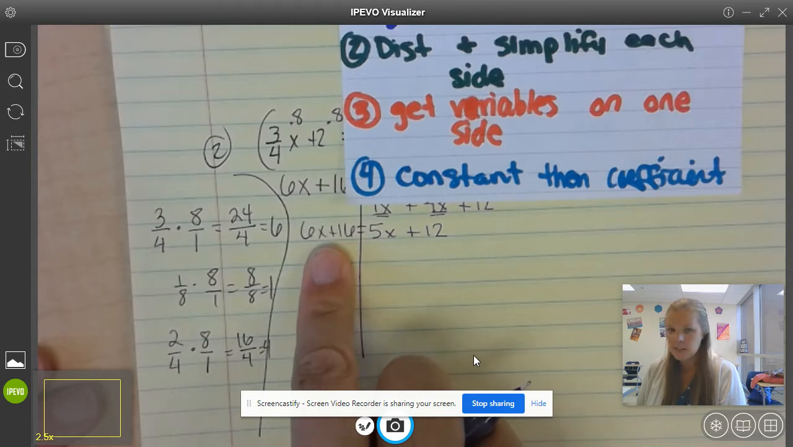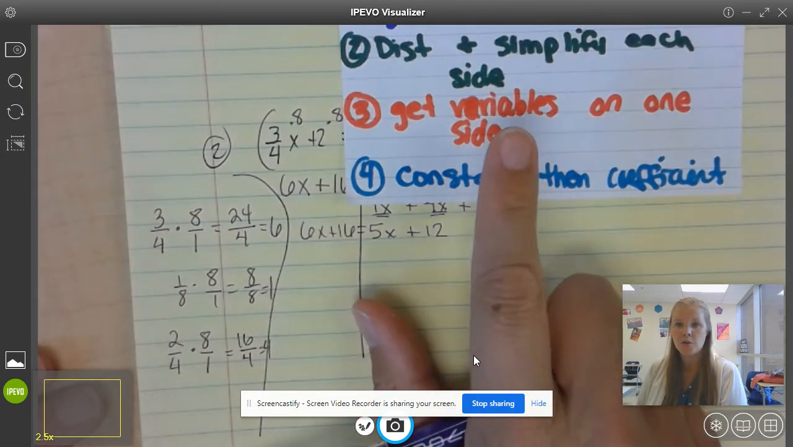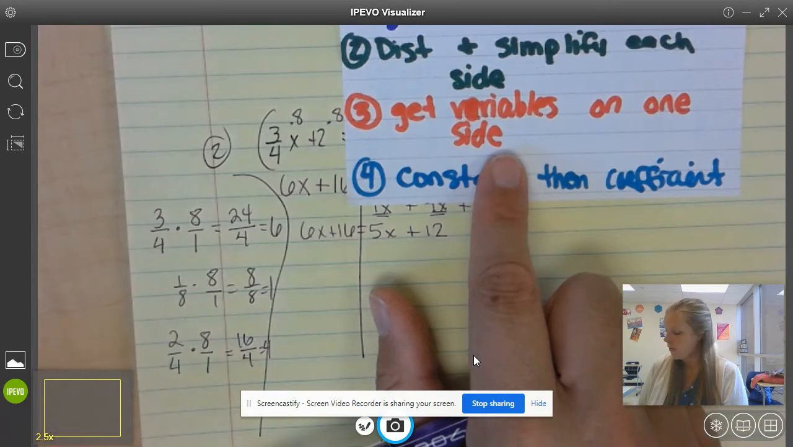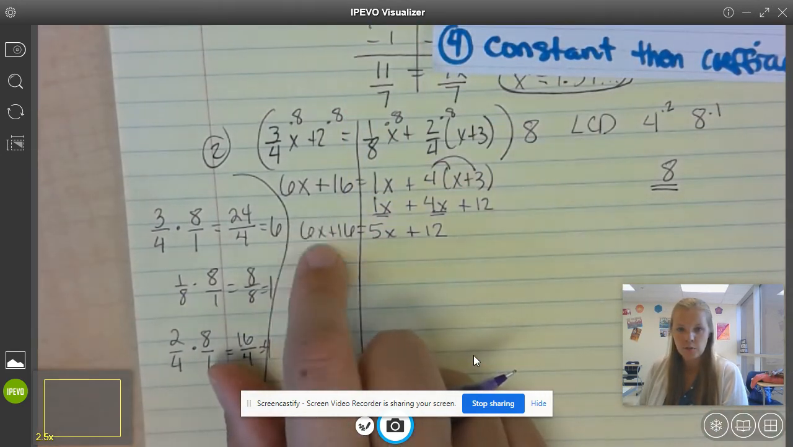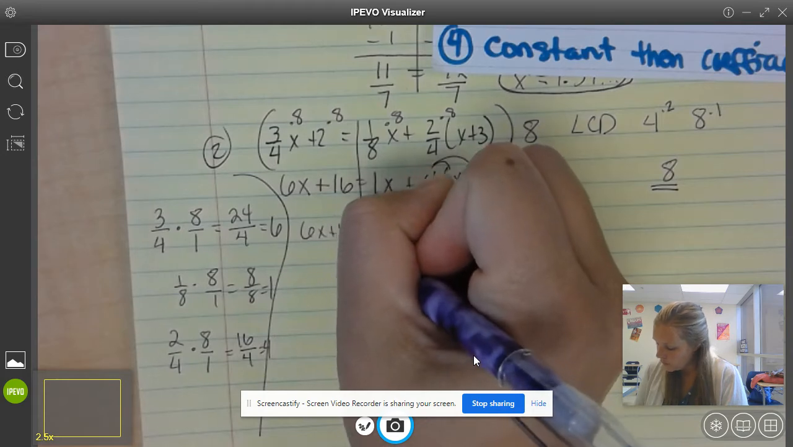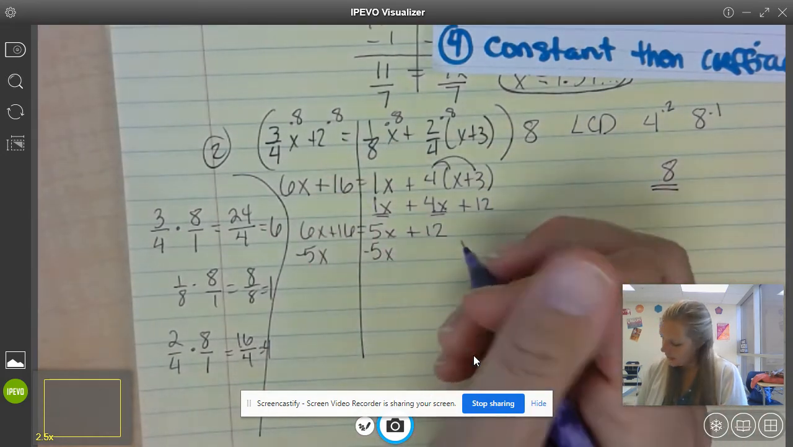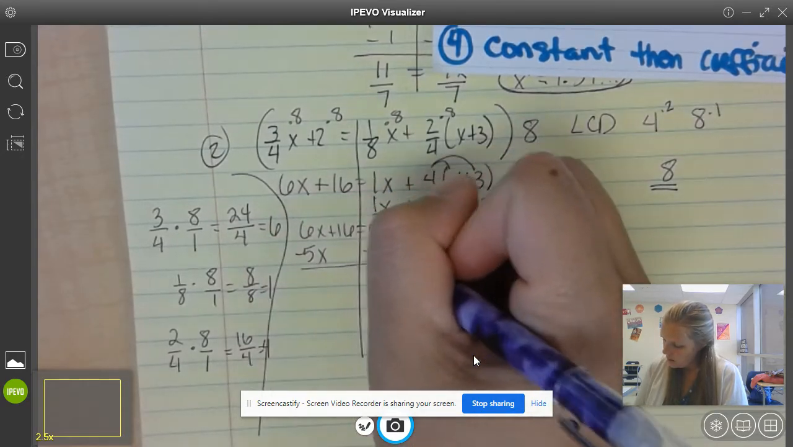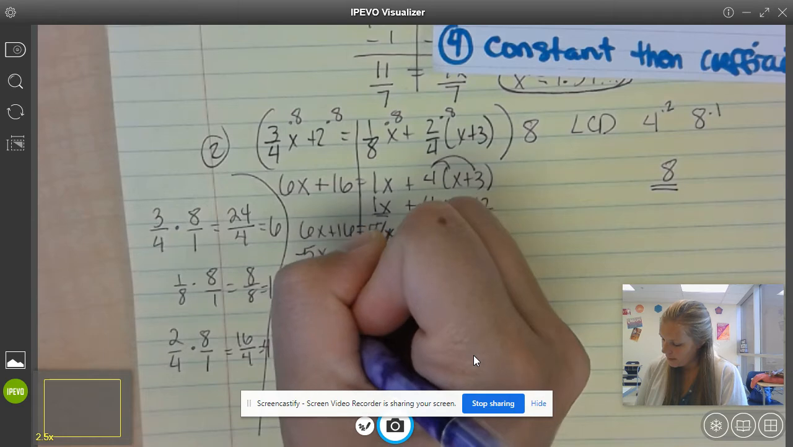I can't combine a 6x and a 16, and I can't combine the 5x and the 12. So my third step is to get all the variables on one side. I can either move the 5x over here and group all the x's to the left, or I can take the 6x and put it over here. I always move the smaller one. Again, I'm grouping all the x's together, so I'm going to line up the x's. I'm left with 12 on the right, and 6x minus 5x is 1x.